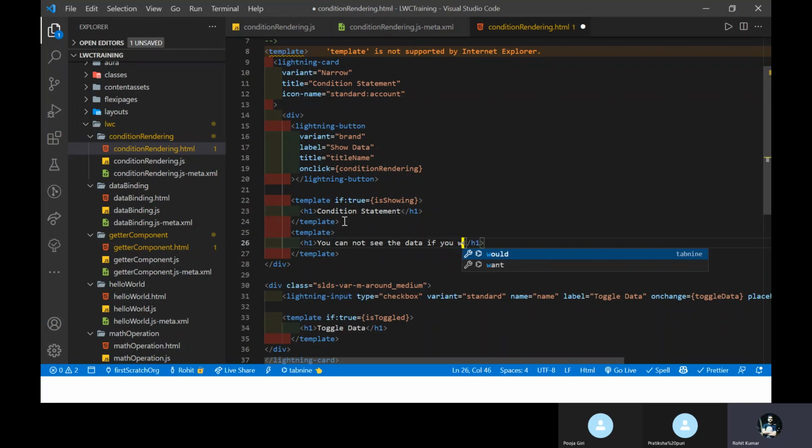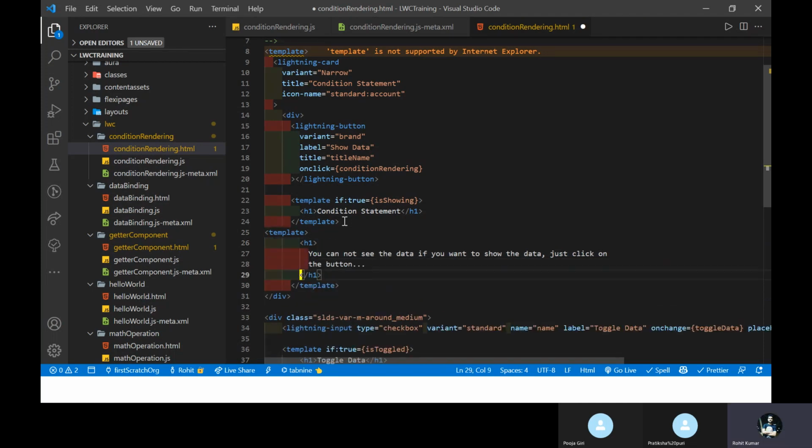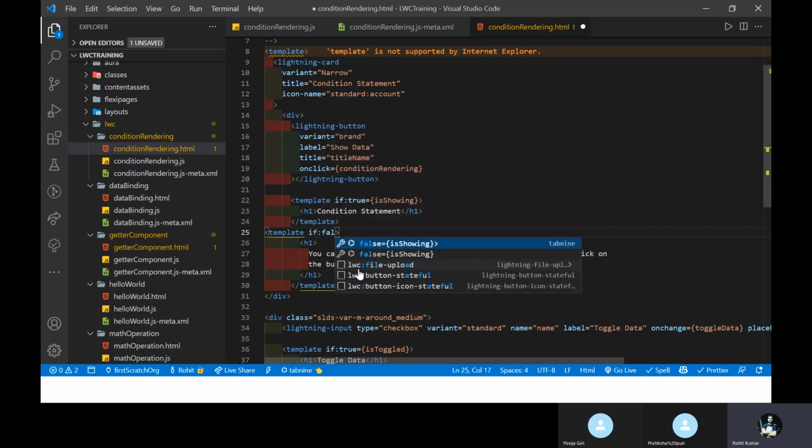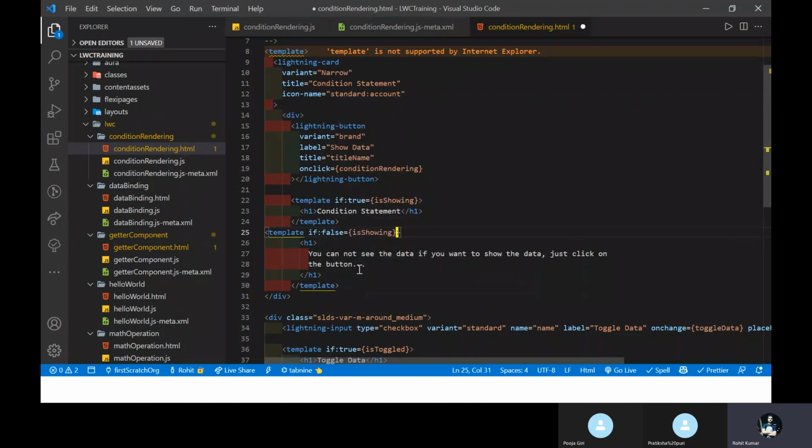If you want to show the data, click on the button, something like that. Okay, just save it. Under this template, you have to write your if:false directive. This time it is if:false because it's the else part.